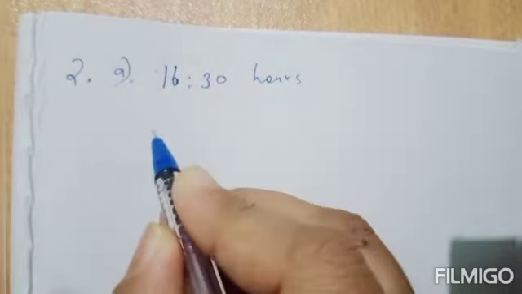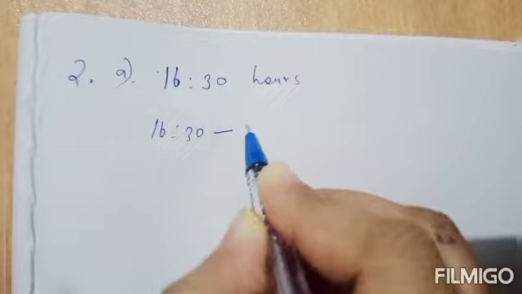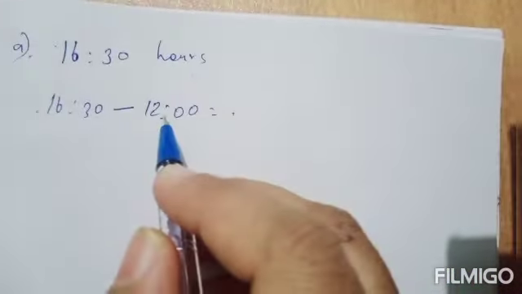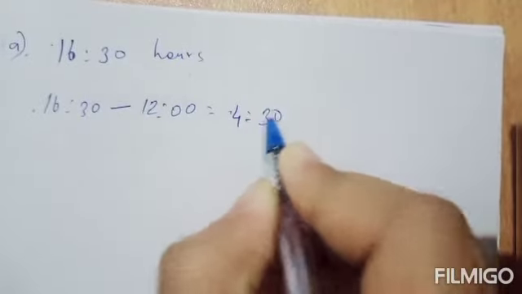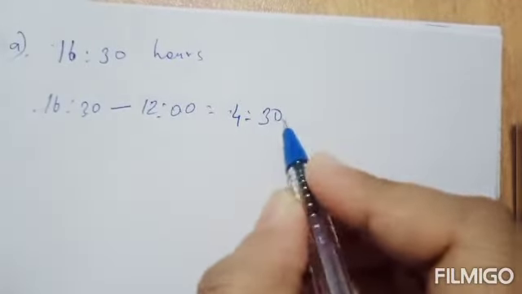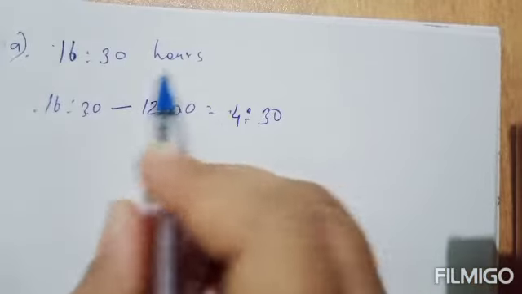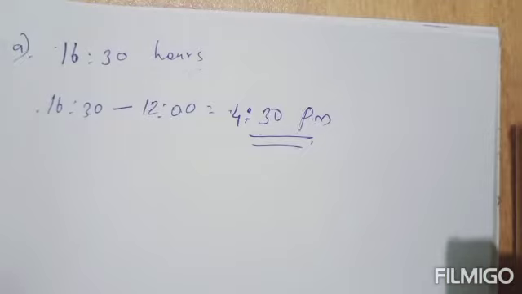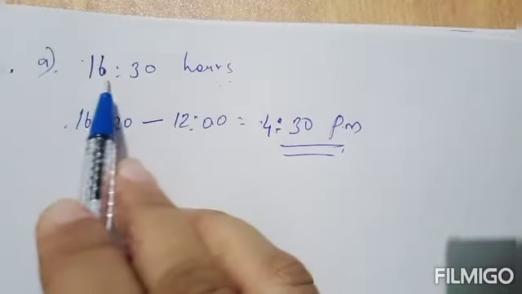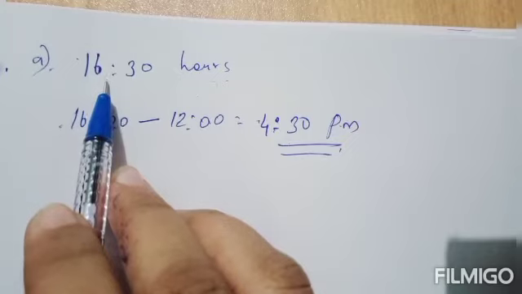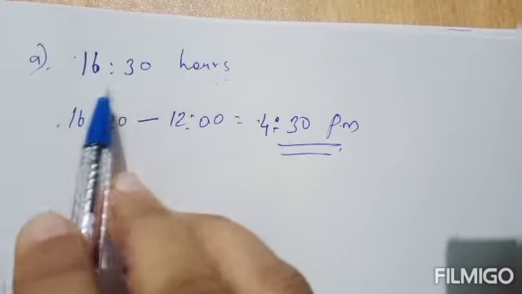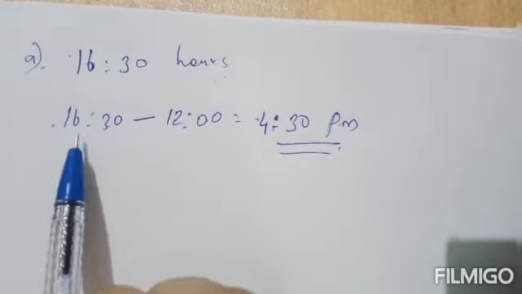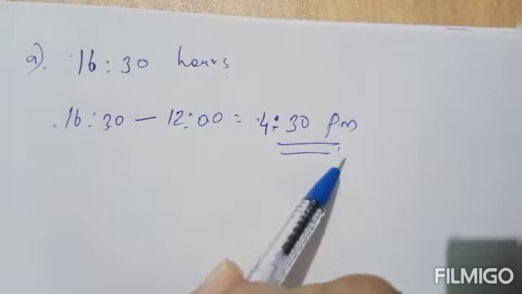So 1630 minus 12: 16 minus 12, it is 4, and 30 minus 0, it is 30. So 430. Now just replace hours by PM. It is 4:30 PM. If it is greater than 12, whether 12 midnight or 12 noon, just subtract 12 from the given time and replace hours by PM.